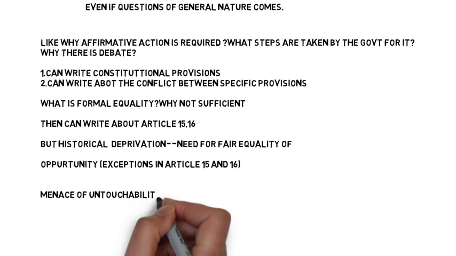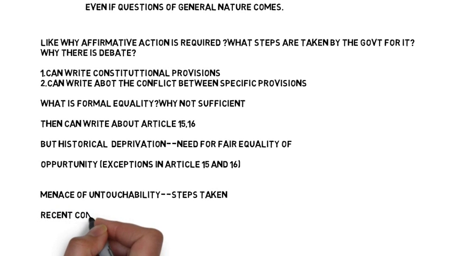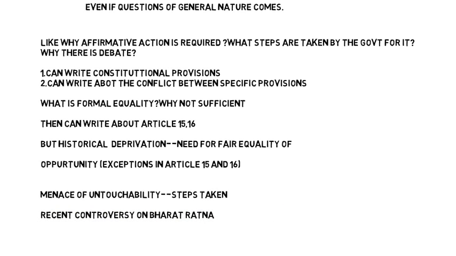Again, for questions like what is formal equality and why it is not sufficient, you can write about Articles 15 and 16 and explain what Article 15 actually provides, how it does not provide equality of condition, and that until and unless you provide a certain level playing field, formal equality is a farce. You can explain the historical deprivation and the need for fair equality of opportunity, and there you can mention Article 16 and the exceptions in Articles 15 and 16 which provide affirmative action.